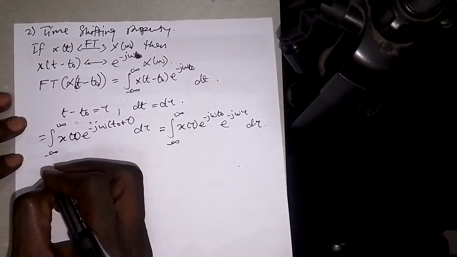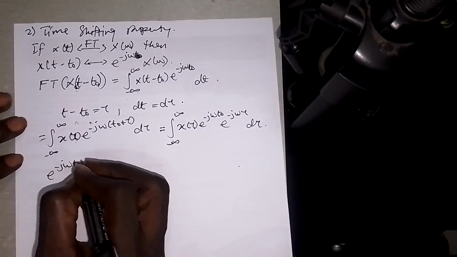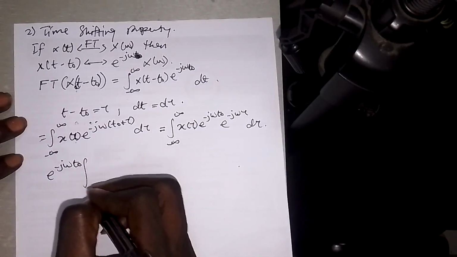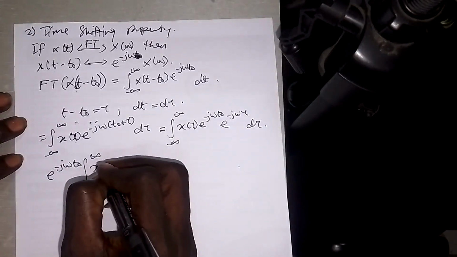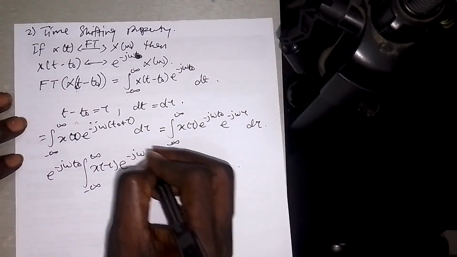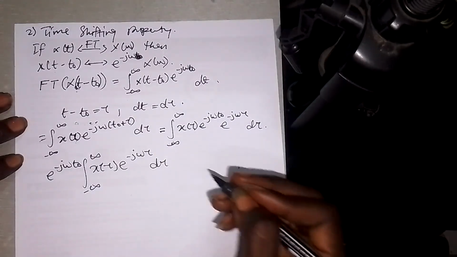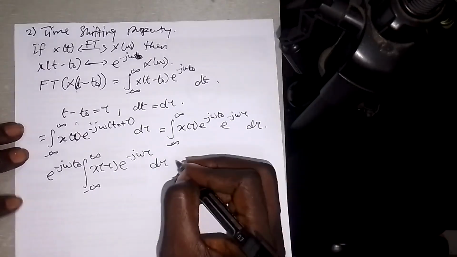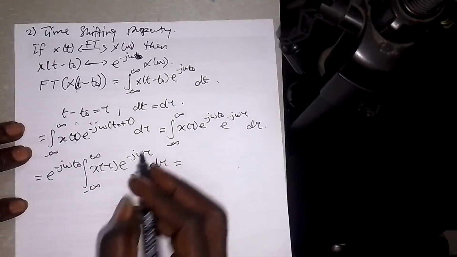Now I can bring e to the minus j omega t naught out, and I have the integral from minus infinity to infinity of x of tau into e to the minus j omega tau, d tau. That's simple.